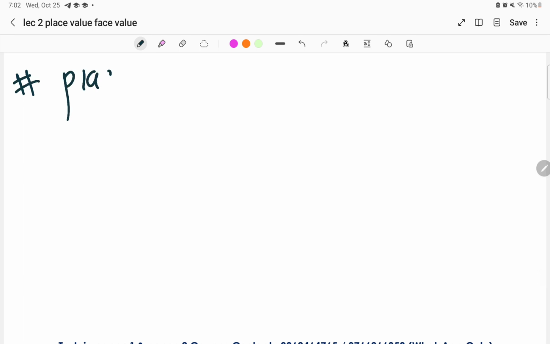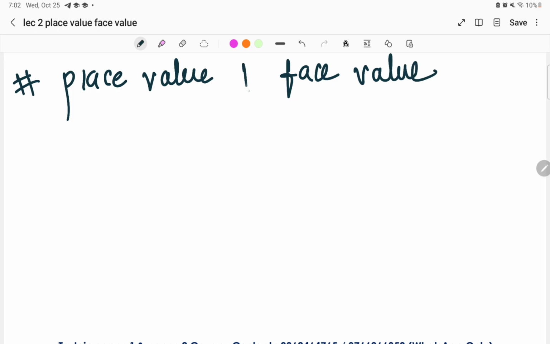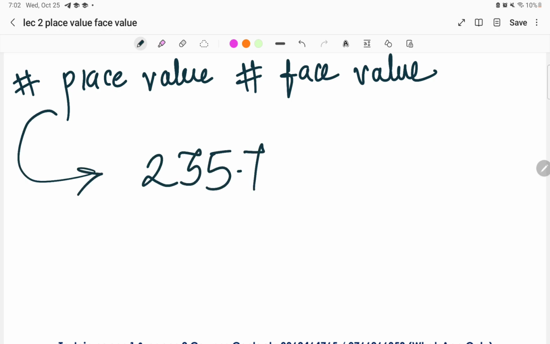The question that can come from your side is whether this is important. Yes, I'd like to tell that this is important because questions have been asked in your examination and will be asked. So if I give you for an example a number 2357, first we'll talk about the place value and then we'll come to the face value. They will ask you in the examination, tell us the place value of 3.